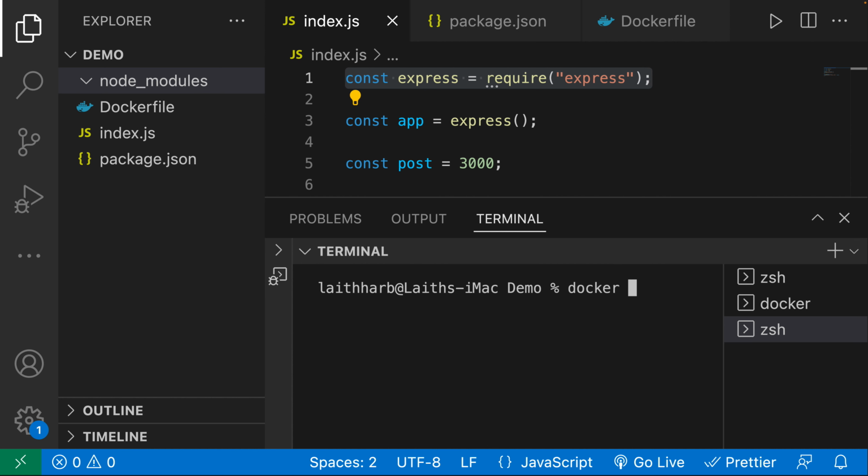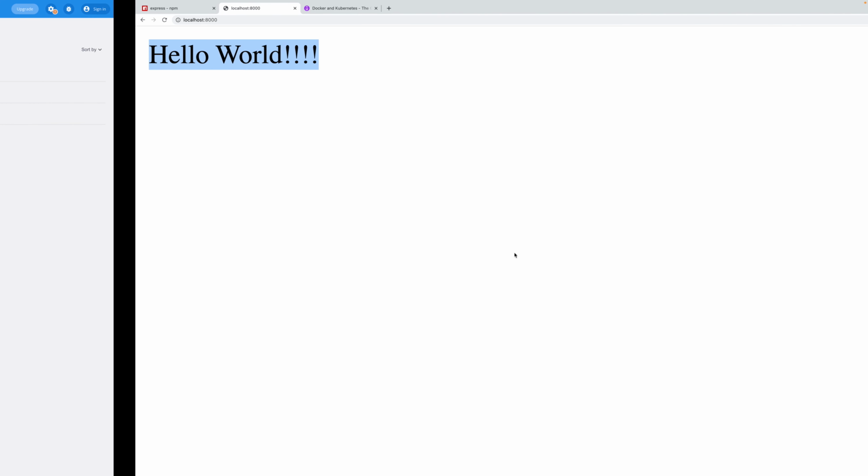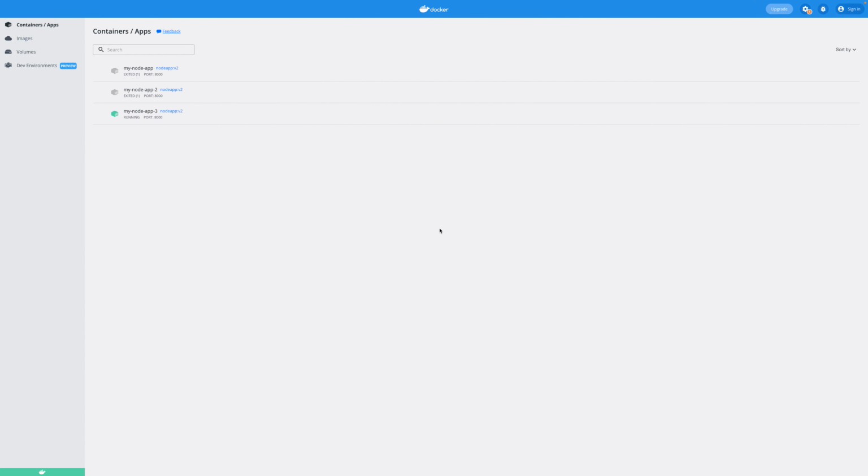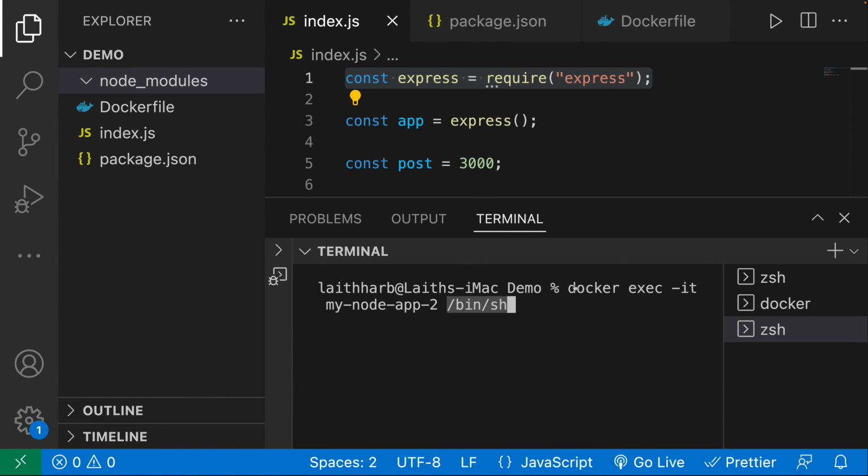So to actually go into it, we can do docker exec -it, and then we're going to need the container name, which is going to be my-node-app-3, and then /bin/sh. Now this is what it is for me on a Mac. If that doesn't work for you, you can just very quickly click the CLI button and it's going to run it for you. That's just a little trick. And this is 3, by the way, not 2.